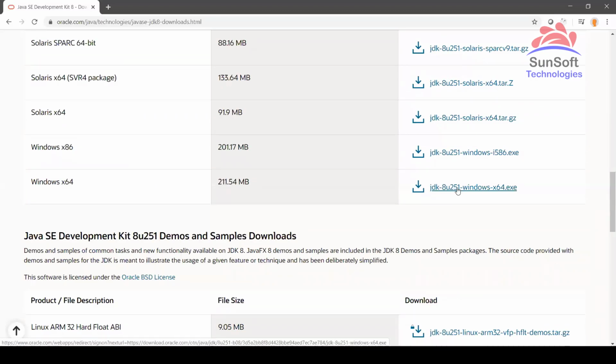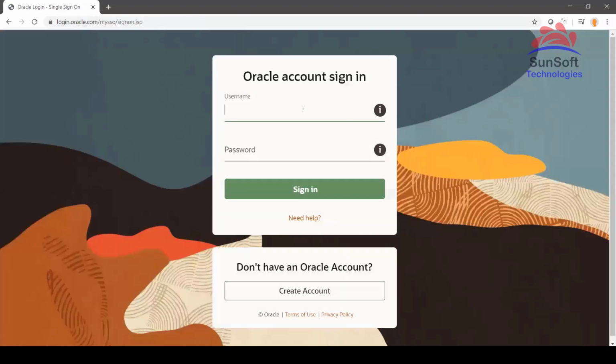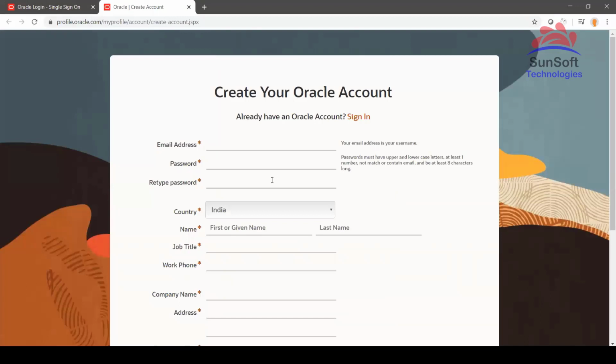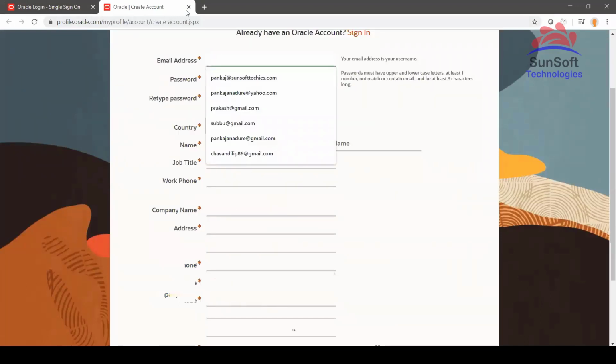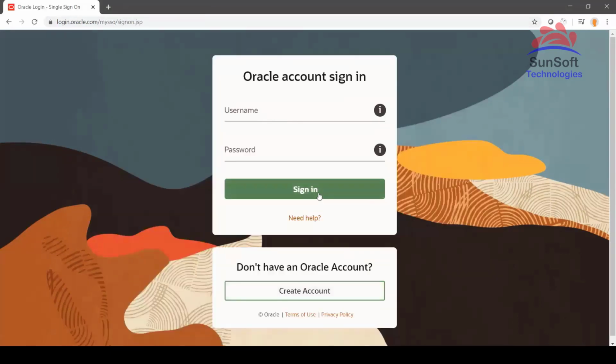For us, whoever is working on Windows can click on this particular link. It might ask you to sign in or create an account. So yes, you can just create a normal account, no problem in creating an account over here. It is just for their survey purpose, like how many people have downloaded and who has downloaded. So you can just enter the details over here, create the account, and then sign in with that account, and then it will start downloading.